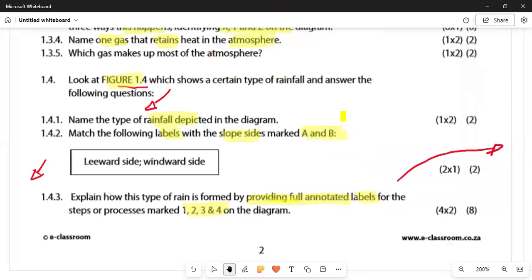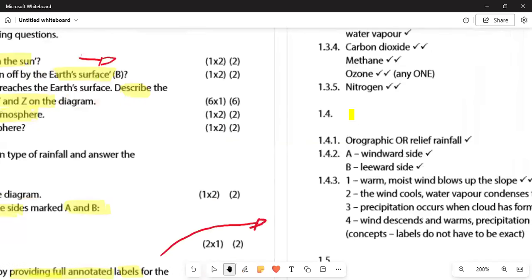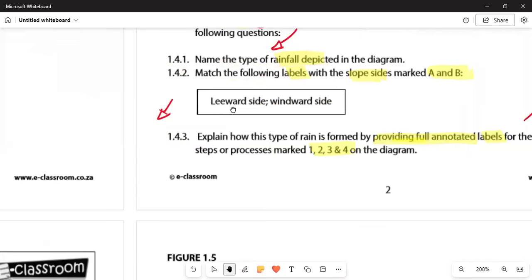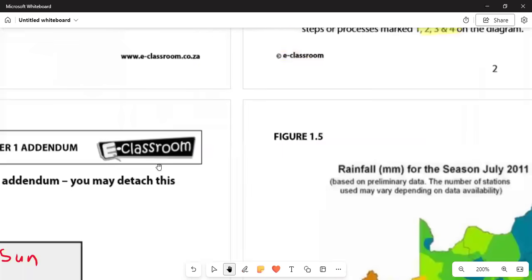Name the type of rainfall which is depicted in that particular diagram. And then we want to know what is drawn in the particular diagram. So we can see that it is 1.4.1, orographic or relief rainfall. And then if we are moving on, it says match the following labels with the slope sides marked A and B, the leeward side and the windward side. So let us go to A and B on this sketch that we are given.